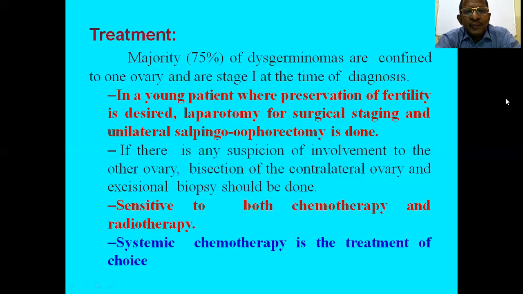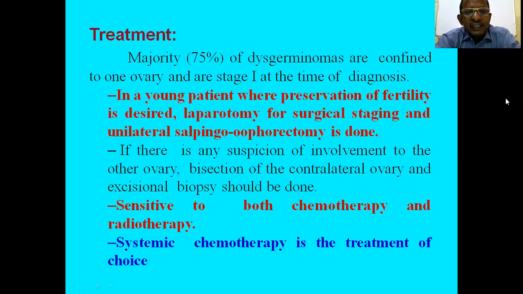Then what is the treatment of dysgerminoma? As the majority of dysgerminomas are confined to one ovary only, it's usually stage 1 at the time of diagnosis. If in a young patient fertility is to be preserved, laparotomy for surgical staging and unilateral salpingo-oophorectomy is sufficient because one ovary is involved.